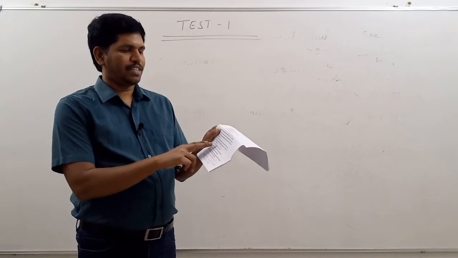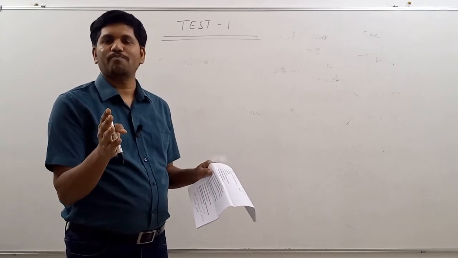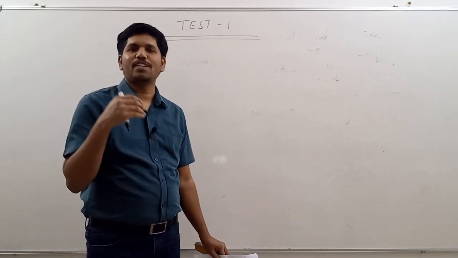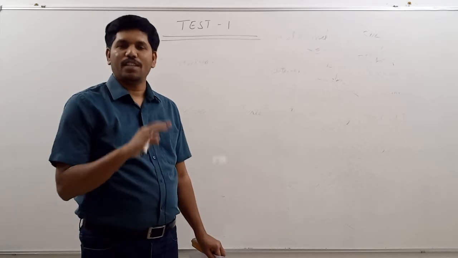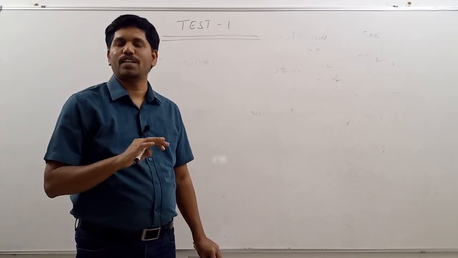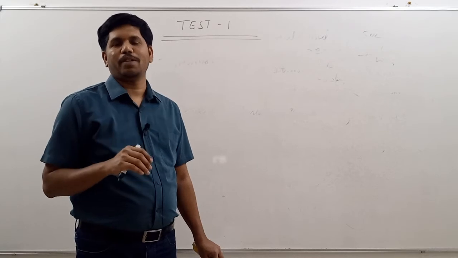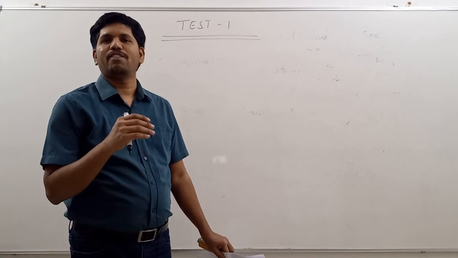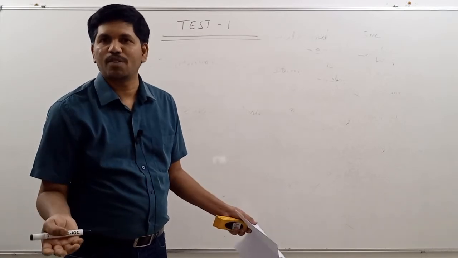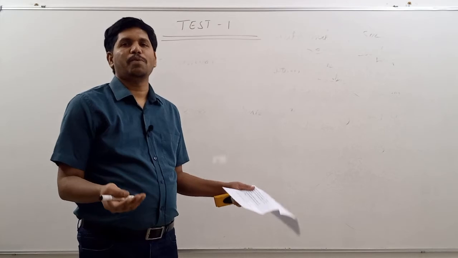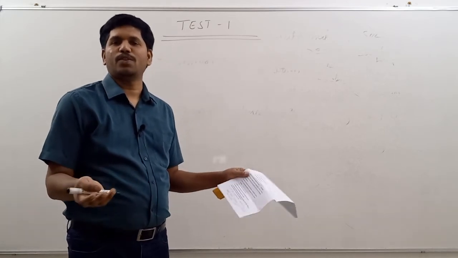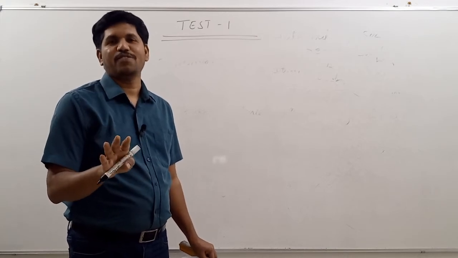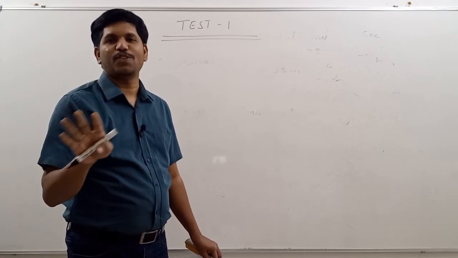In this question, two statements are there. Genetic load decreases the fitness of the population, but it is a paradox. It appears to be so, but not so. That's why you have to explain the first statement. Later, you have to disprove that first statement. Then you have to give the definition of genetic load. Then you have to explain. More the genetic load means the average fitness will decrease. When the average fitness decreases, then we can say that that is harmful to the population. That's why many biologists thought that the presence of genetic load is detrimental to the population. But later they realized that presence of some amount of genetic load is useful to the population.